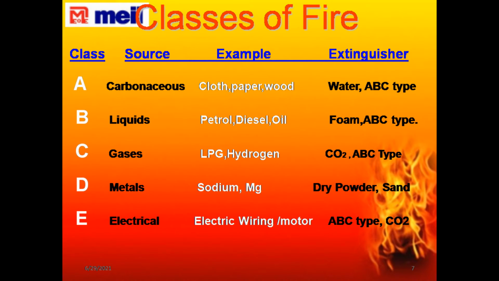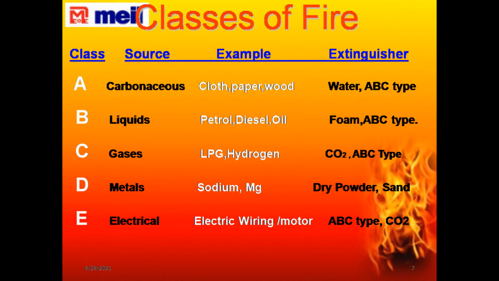For A-class fire, the carbonaceous fires, the best method of extinguishing is the cooling method, and you can extinguish it by cooling, with the help of water, or with ABC type fire extinguishers.